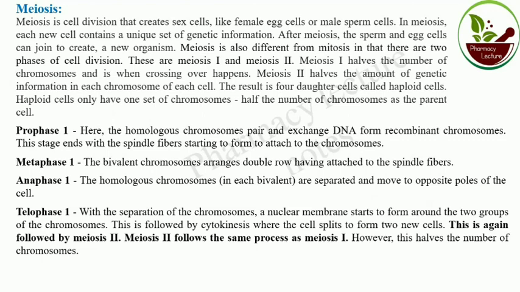In meiosis, each new cell contains a unique set of genetic information. After meiosis, the sperm and egg cell can join to create a new organism. So meiosis is different from mitosis. There are two cell divisions, meiosis 1 and meiosis 2. Meiosis 1 halves the number of chromosomes and crossing over happens; meiosis 2 separates the genetic information in each chromosome of each cell. The result is four daughter cells called haploid cells.